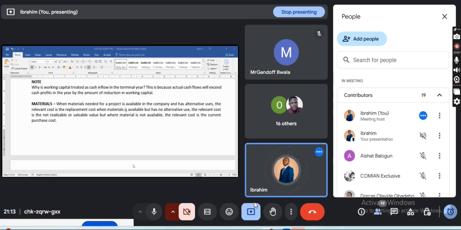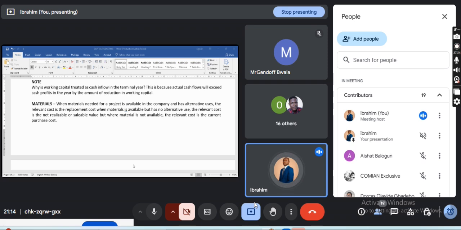Now, the relevant cost is the replacement cost. Because you need it, it is in the company, but you can as well use it for something else. So it becomes an alternative, which means that when you don't get that particular material, it becomes a replacement cost.